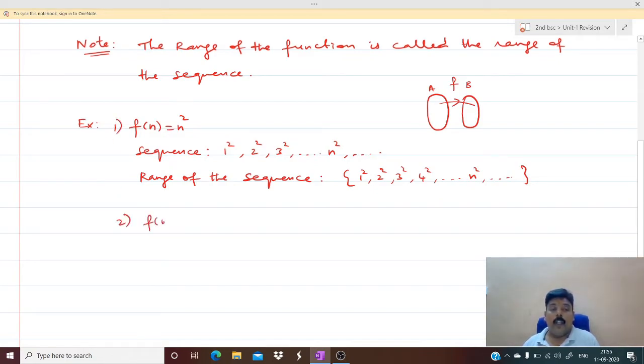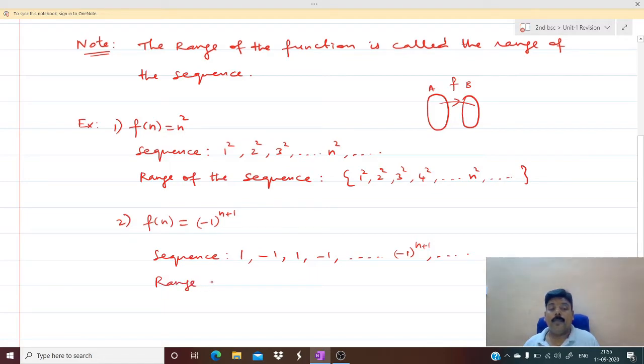We'll see one more example. f of n equal to (-1) power n, or you write as (-1) power n plus 1. So what is the sequence here? If you put n equal to 1, you'll get (-1) power 2, which is 1. 2 means (-1) power 3, which will become -1. Plus 1, -1, etc. The nth term will be (-1) power n plus 1, and so on.